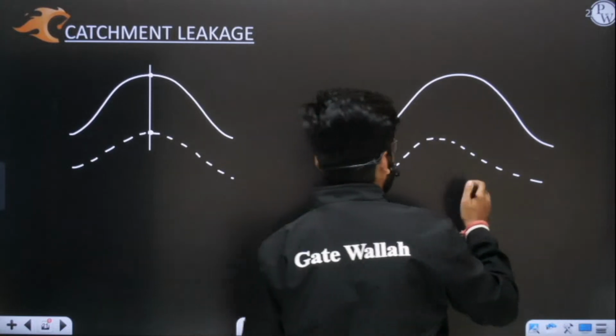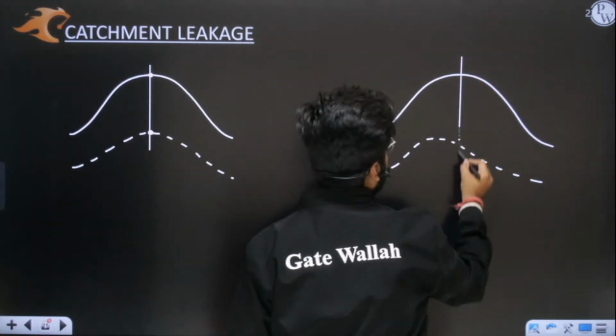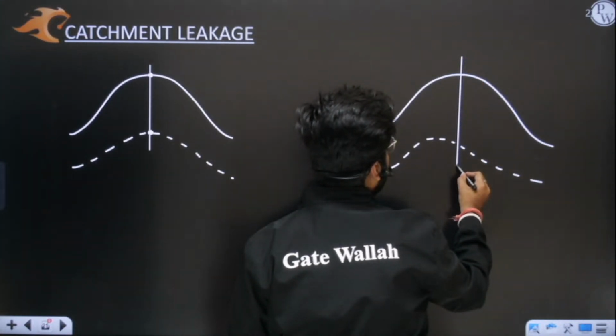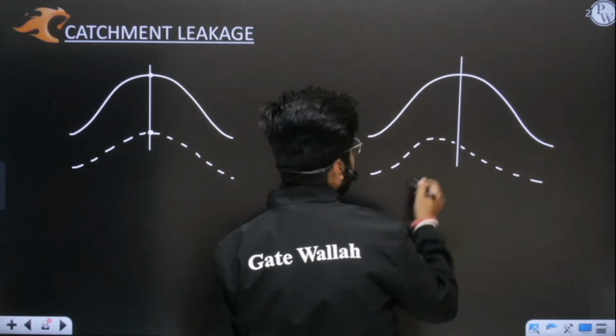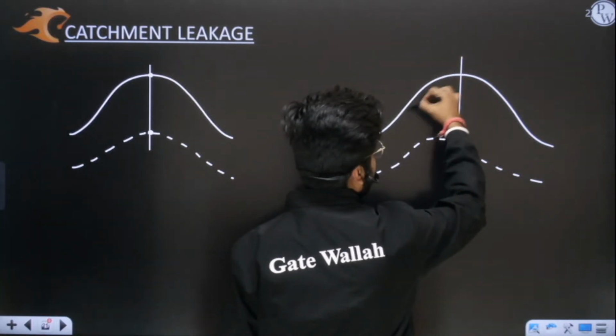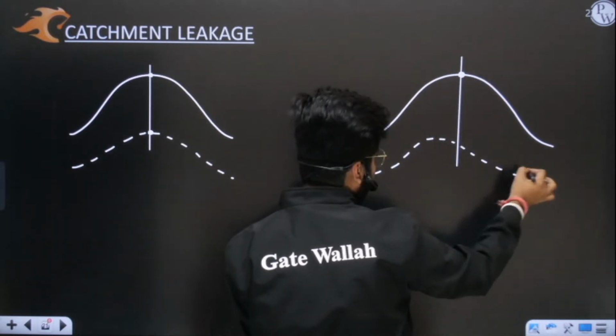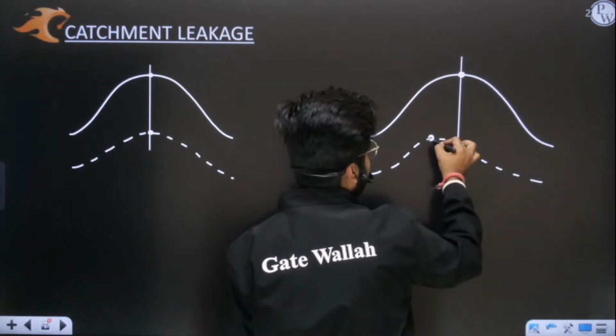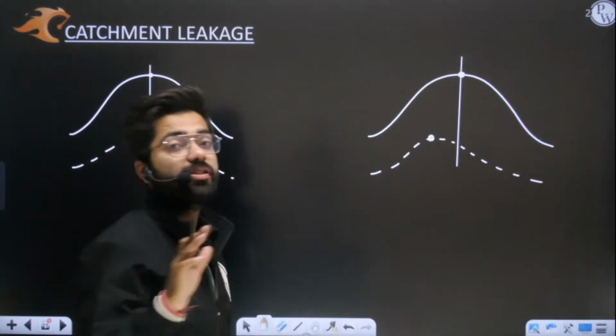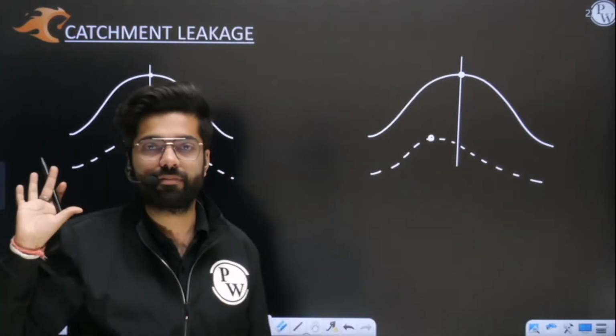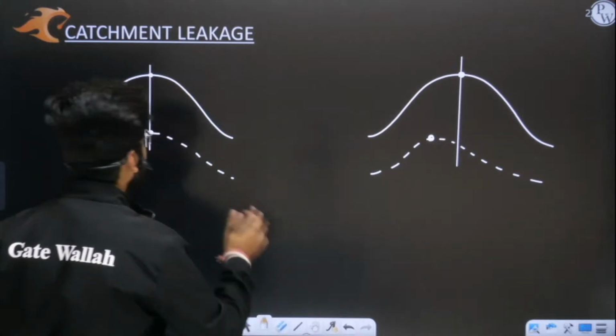But here in the second case, you can see that it is not coinciding. You can see that the ground, or you can say the surface, highest point is here, but the groundwater top point is here. Yes or no? So they are not coinciding, they are not lying in the same line. Yes or no? So we have two cases.